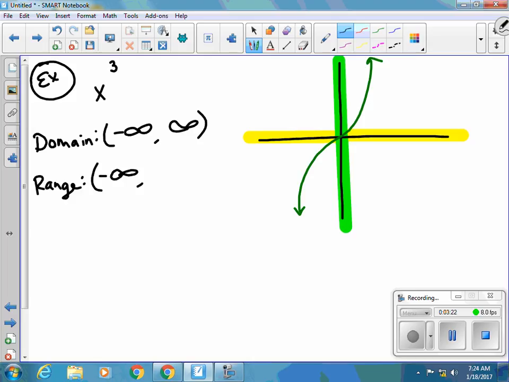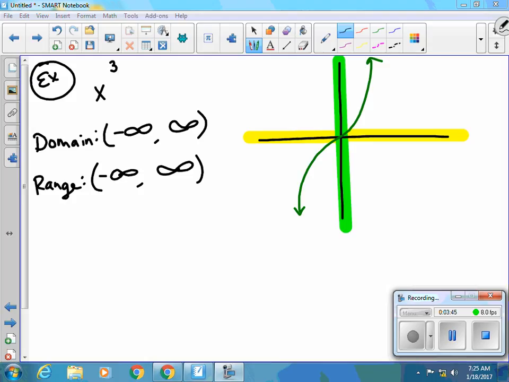And in the positive direction, it keeps going on forever as well. So that's positive infinity. So looking at this, we know the domain is negative infinity to positive infinity. The range is negative infinity to positive infinity.